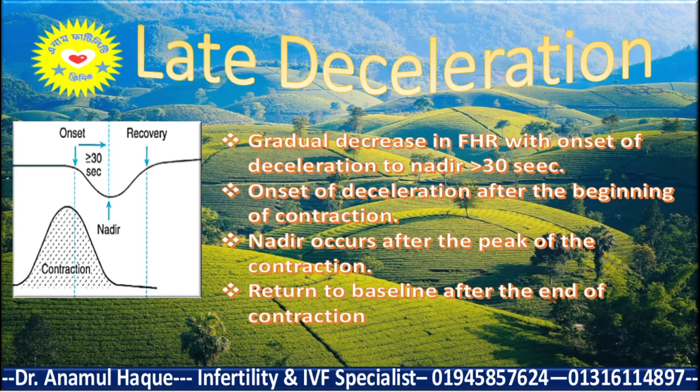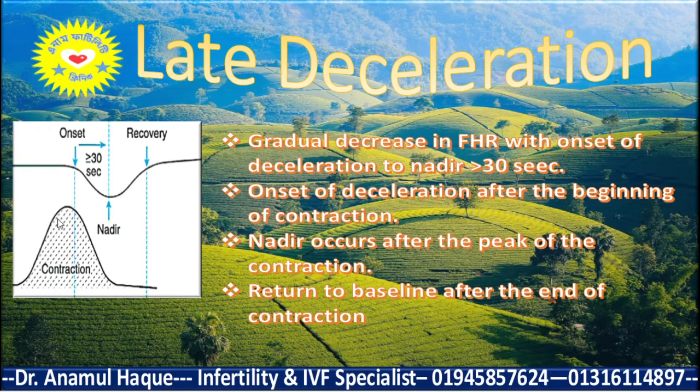And the late deceleration. Late deceleration is when the decrease of the fetal heart rate occurs after the uterine contraction, and when the uterine contraction passes off, it gradually returns to baseline. That's the late deceleration. Gradual decrease in fetal heart rate with the onset of deceleration to nadir more than 30 seconds. Onset of deceleration is after the beginning of the contraction, nadir occurs after the peak of the contraction, and return to baseline is after the end of the contraction.